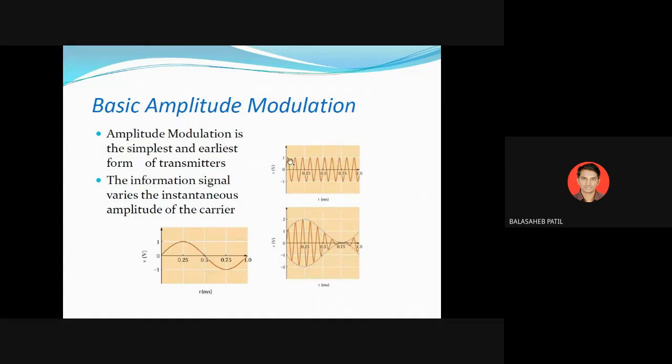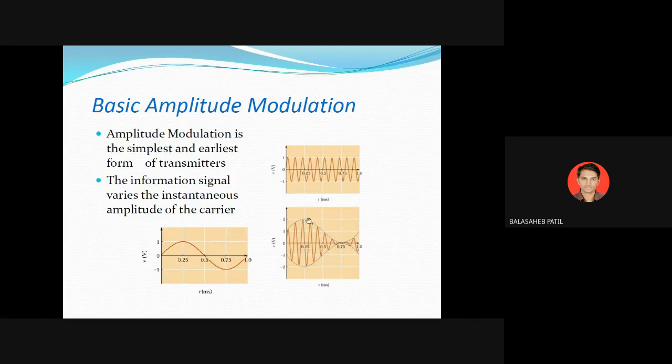Now we will change the amplitude of this carrier signal with the instantaneous value of your modulating signal. So at every instant, you have to vary the amplitude of the carrier signal. You get this type of signal at the output side, where the signal strength is 0.25 here, then 0.5, 0.75, and 1.